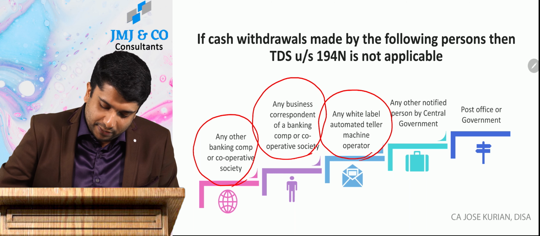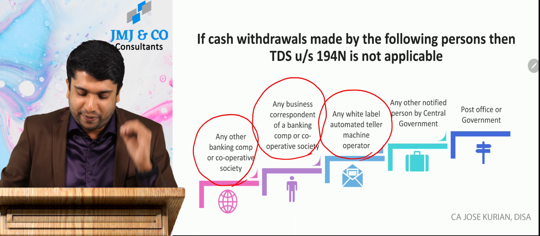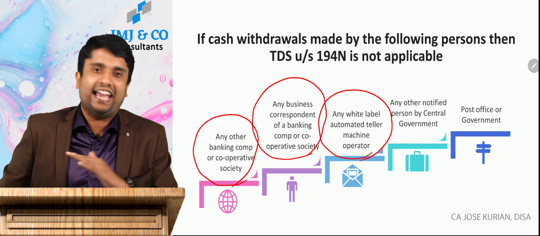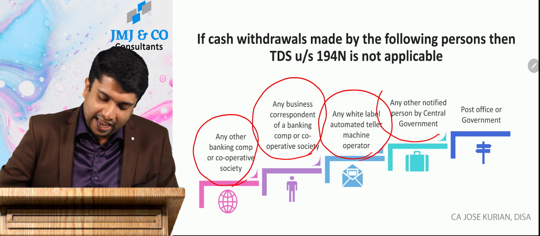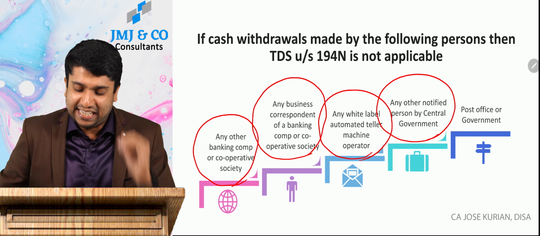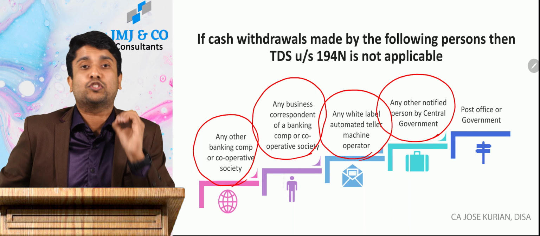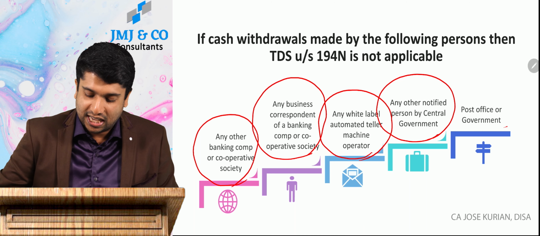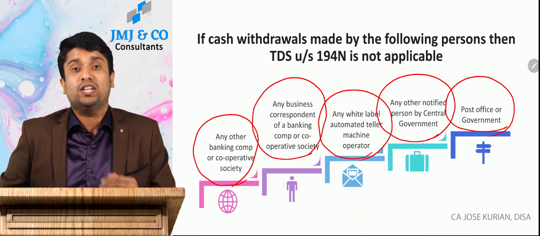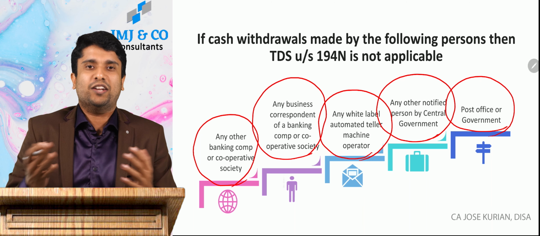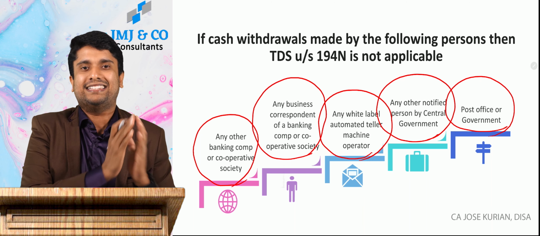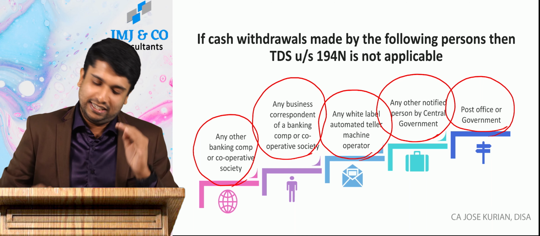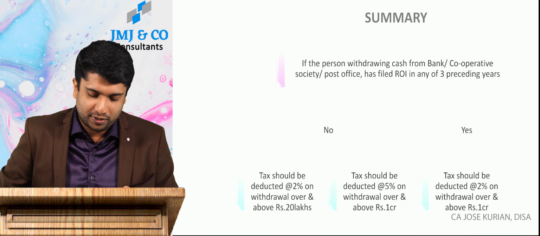If the withdrawal is made by any white label automated teller machine operator, again TDS is not required. If the withdrawal is made by any persons notified by the central government, again no 194N. And the last one, if the withdrawal is made by a post office or the government itself, then also this TDS provision is not applicable.